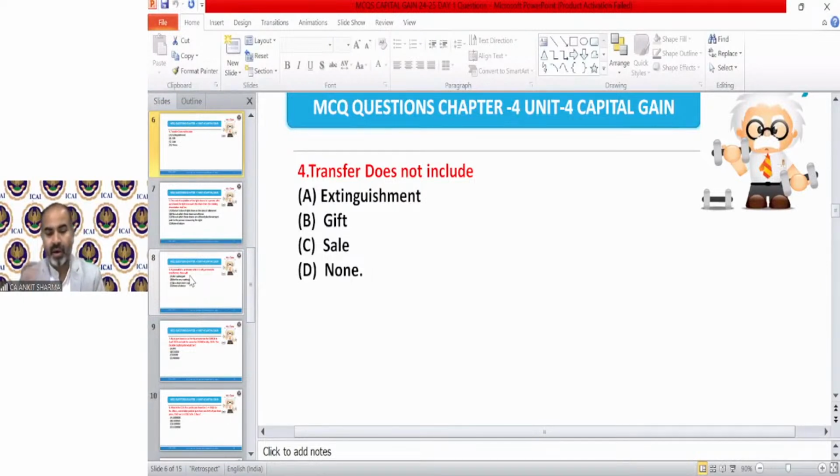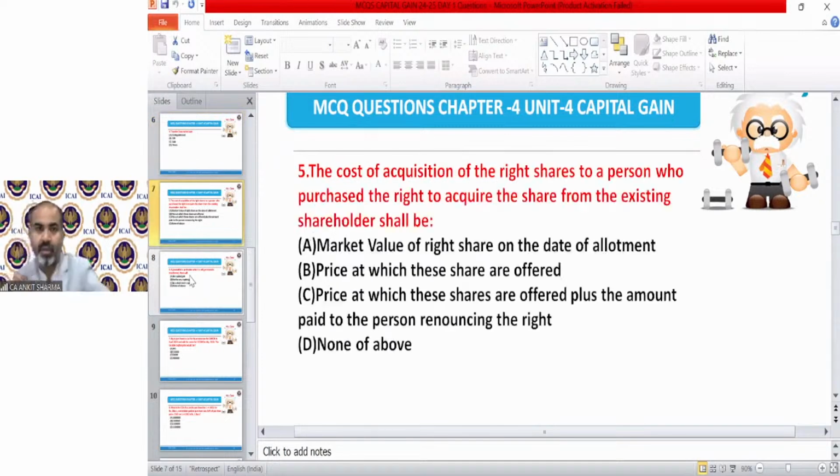Okay. Gift will be exempted in section 47, but it is a transfer as per section 2(47) definition. Okay. Next, kindly read this and give me the correct answer.